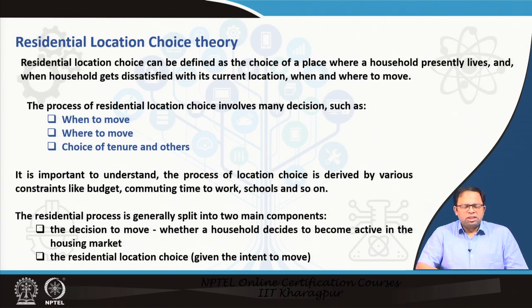The residential process is generally split into two main components. We can divide this entire residential choice process in two parts. One is the decision to move, that is whether a household decides to become an active member in the housing market. That means the family is a candidate to choose a particular new dwelling. And the second part is the residential location choice, given the intent to move. That means once he decides to move, not only does he wish to move, he absolutely makes sure he wants to move, then which is the location that he chooses. So these are the two components of the decision part.